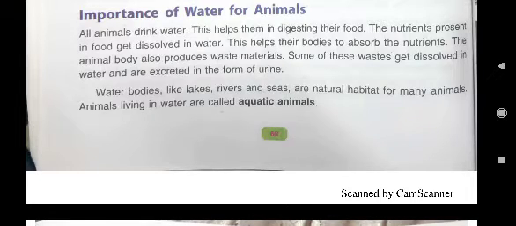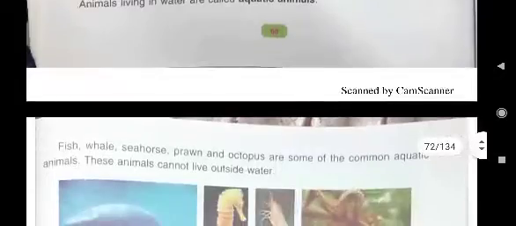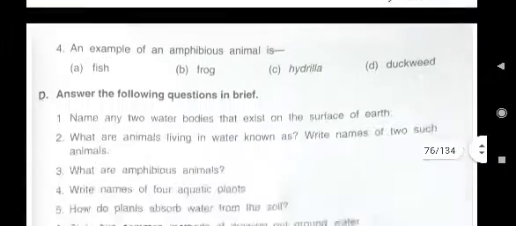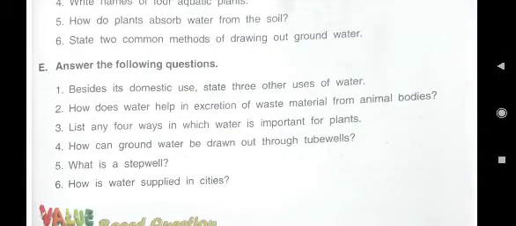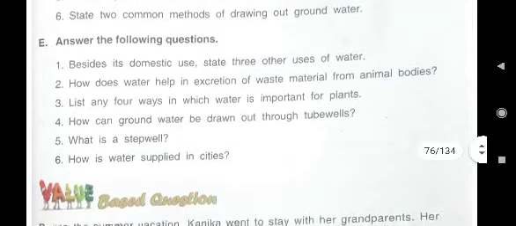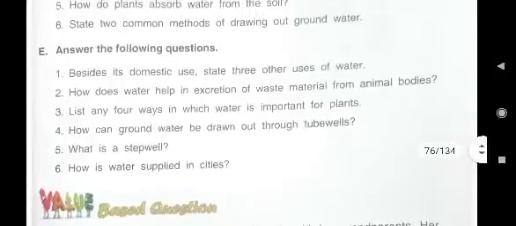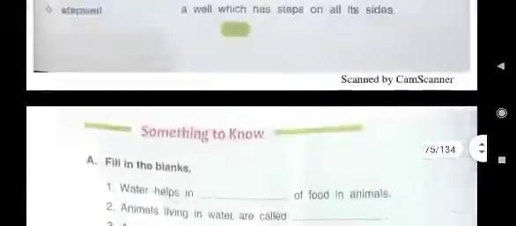Water helps in the excretion of waste material from the human body. Then the next question of the E part is: list any 4 ways in which water is important for plants. We all know water is important for us as well as for plants. Then we have to write 4 ways how water is important for plants. And here the 4 ways are written.